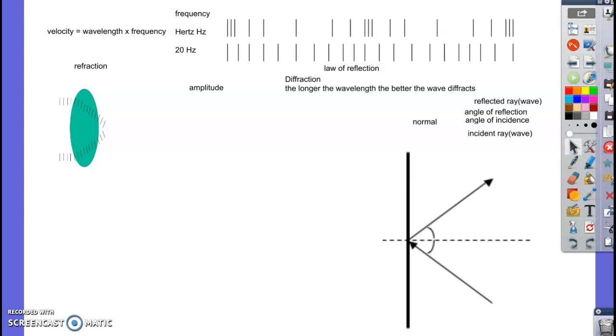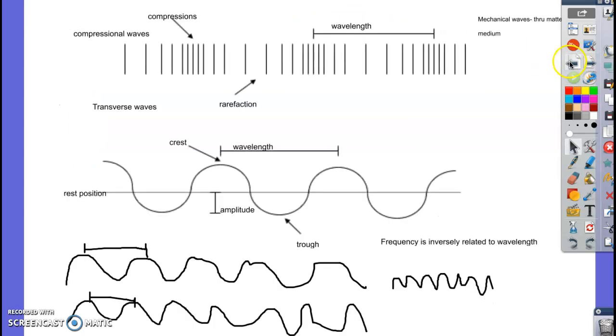So we were talking last time about waves, compressional, transverse waves, and so forth, and we had gotten down to talking about frequency. We talked about how frequency is the inverse of wavelength. Basically, the shorter the wavelength, the higher the frequency, because the waves are close together.